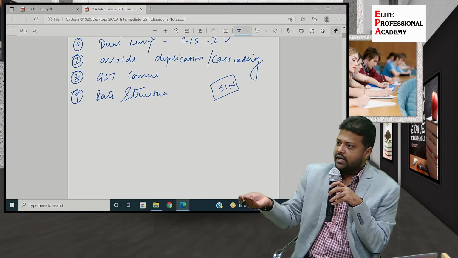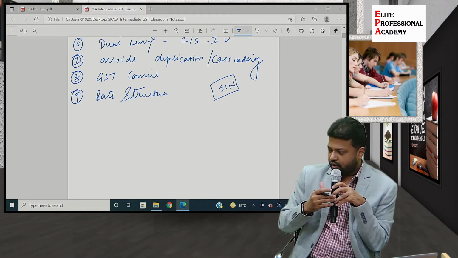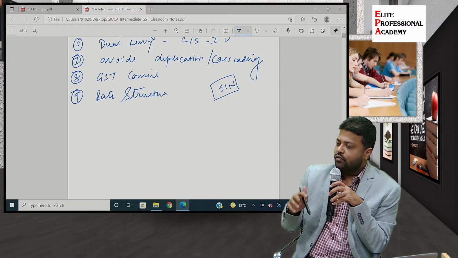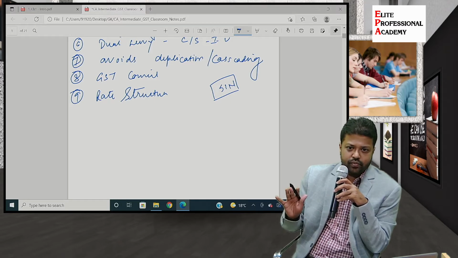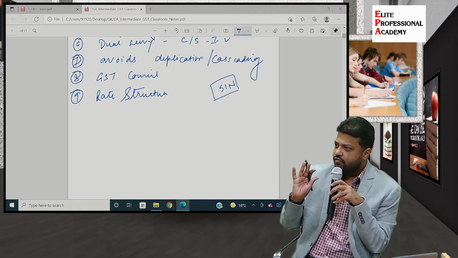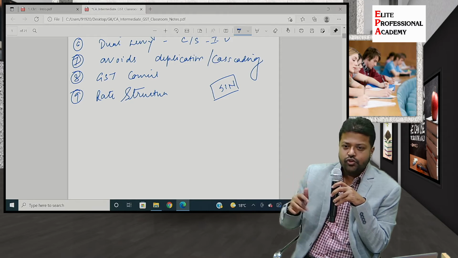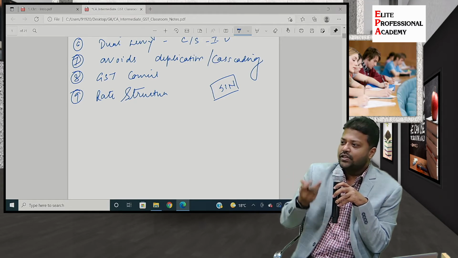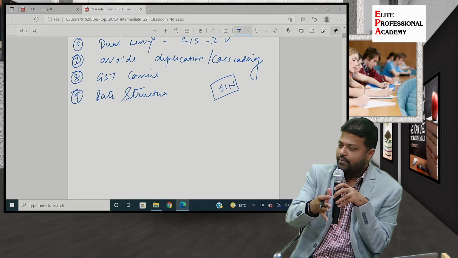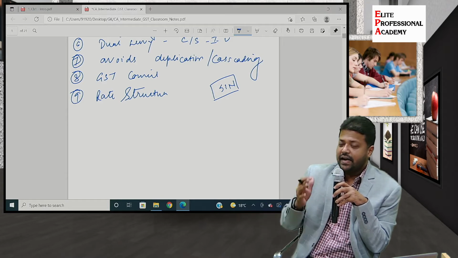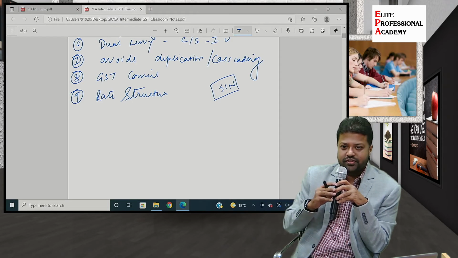Unlike some other countries, for example, UAE VAT. In UAE VAT, there are only two rates. One is 0, means exempt, and second is 5%. Flat 5% for everything. So the advantage is that consumers are benefited at certain points of time, but the disadvantage is that there are classification issues.